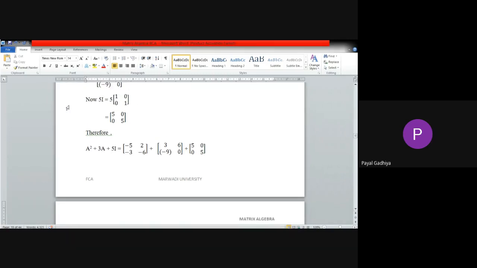See, this is 5I. Now this is the identity matrix, 1001, and because we want to find 5I, we have to multiply every element with 5. Whenever you multiply 1 with 5, it will be 5, and 0 into 5 will be 0. So ultimately the answer will be 5005. Okay, now is it clear, Michael?